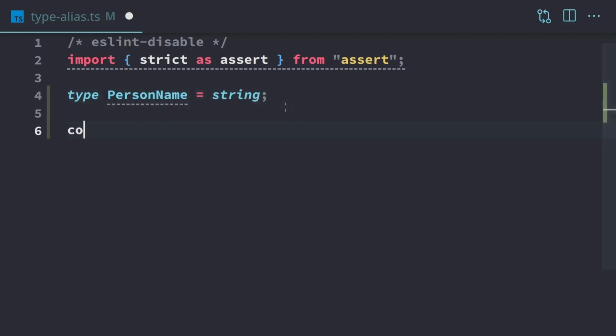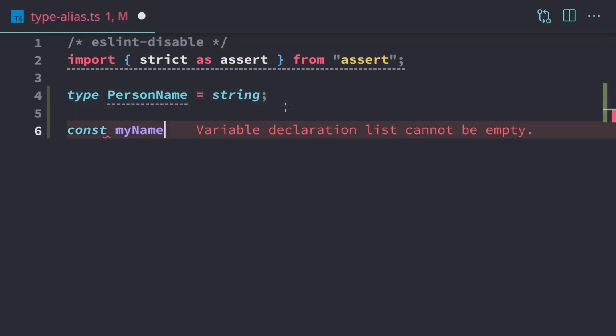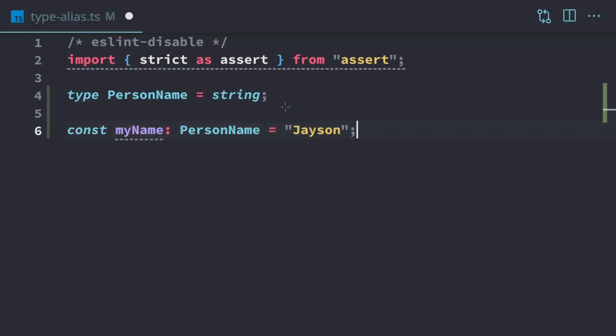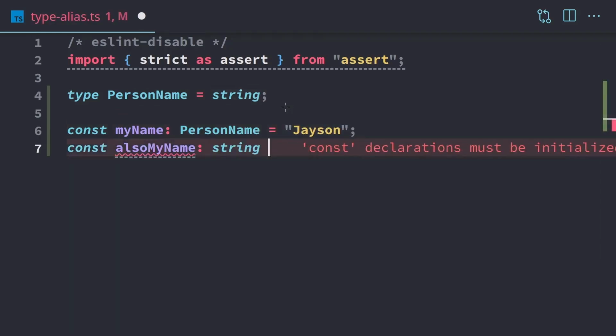Let's create a few variables that actually use this. So we have myName. We're going to say it's a PersonName, and I'm going to type my name in. You can put your name for yours. I also have alsoMyName. We're going to set that one to be a string.